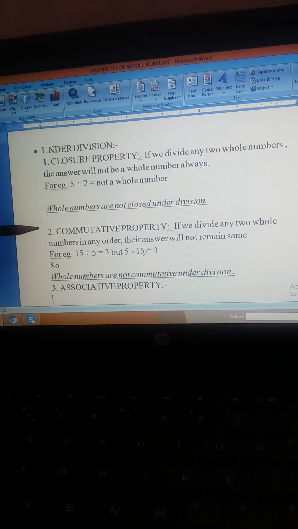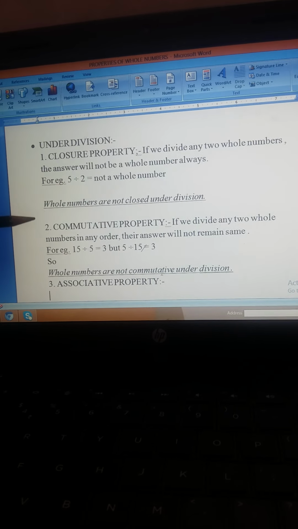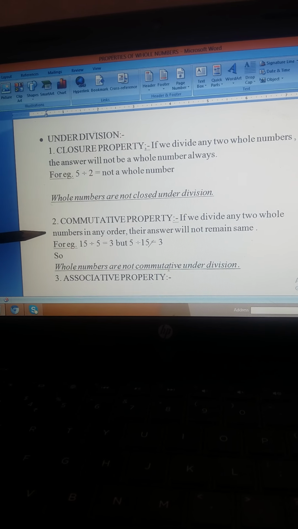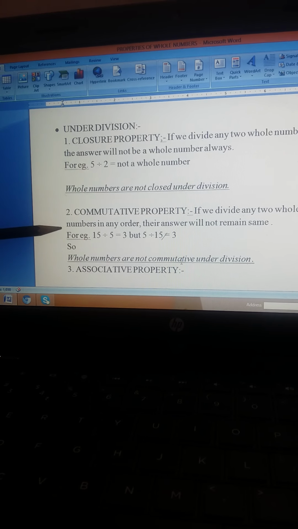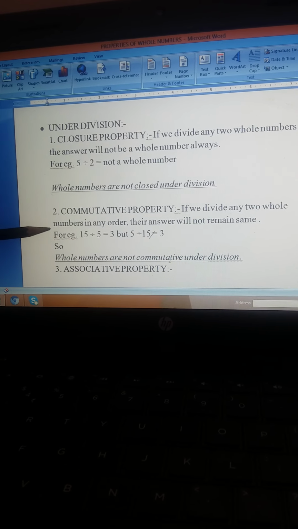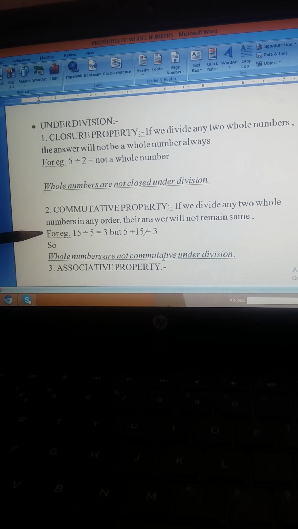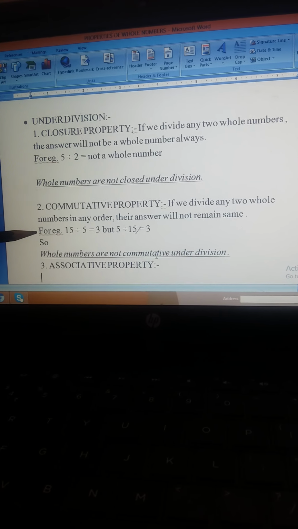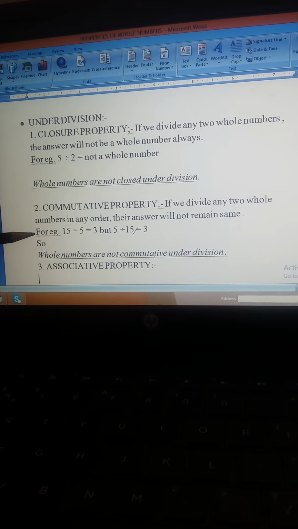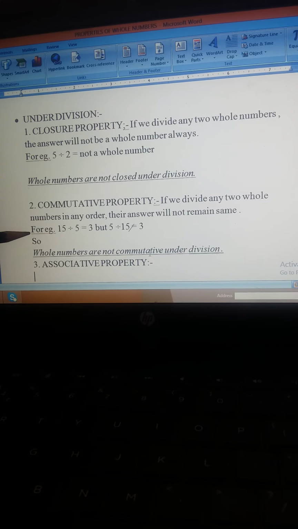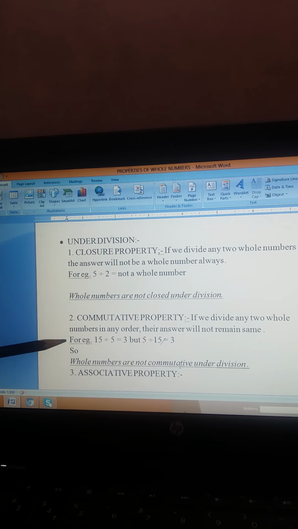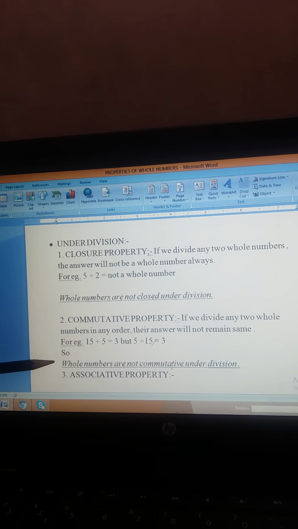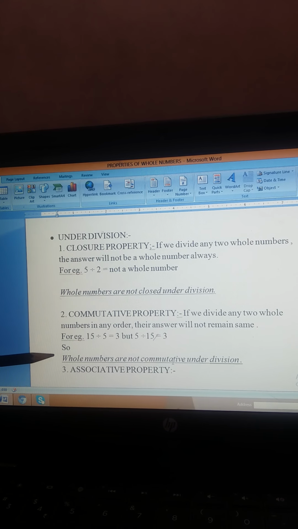The second property is the commutative property. If we divide any two whole numbers in any order, the answer will not remain the same. What does it mean? Suppose we have taken two numbers 15 and 5. If we divide 15 by 5, the answer is 3. But if we divide 5 by 15, the answer obviously is a fraction, not equal to 3. So, whole numbers are not commutative under division.